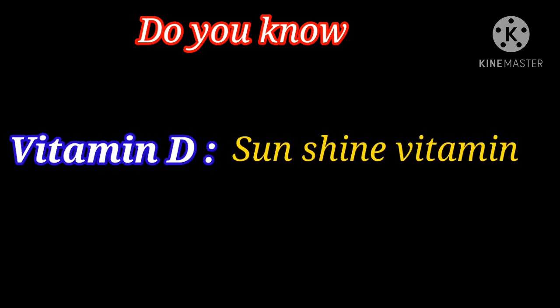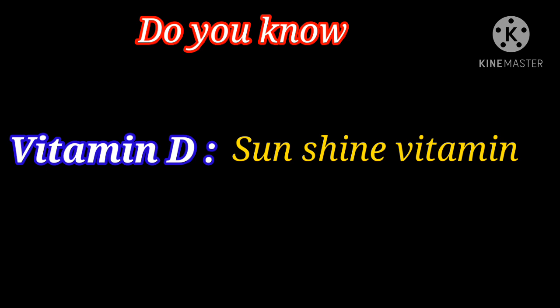Children, now we can see some Do You Know portion. Vitamin D is called the sunshine vitamin because human skin can synthesize vitamin D when exposed to sunlight, especially early morning, when the sun rays fall on the skin.